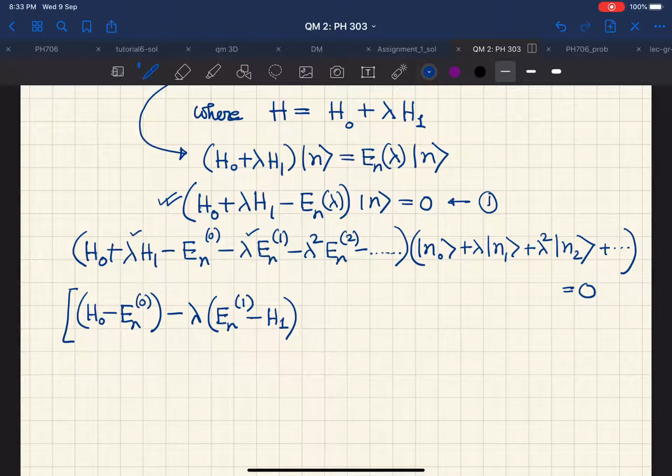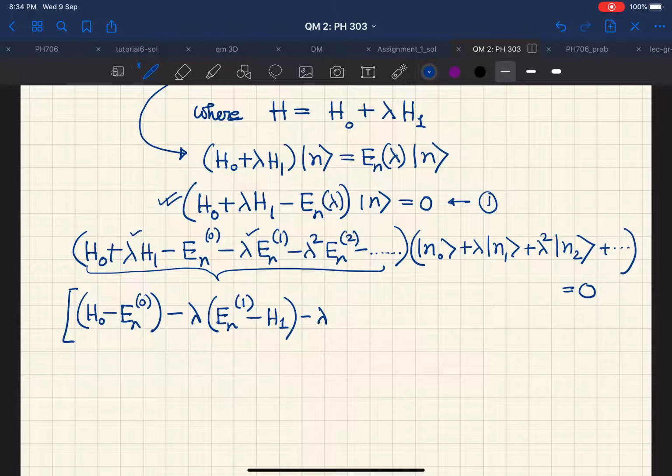Then what will happen if we take into account the lambda squared order terms? So what we are doing is that here we are actually taking this part only and we are collecting the separate lambda to the power 0, lambda to the power 1 and lambda square type order terms.